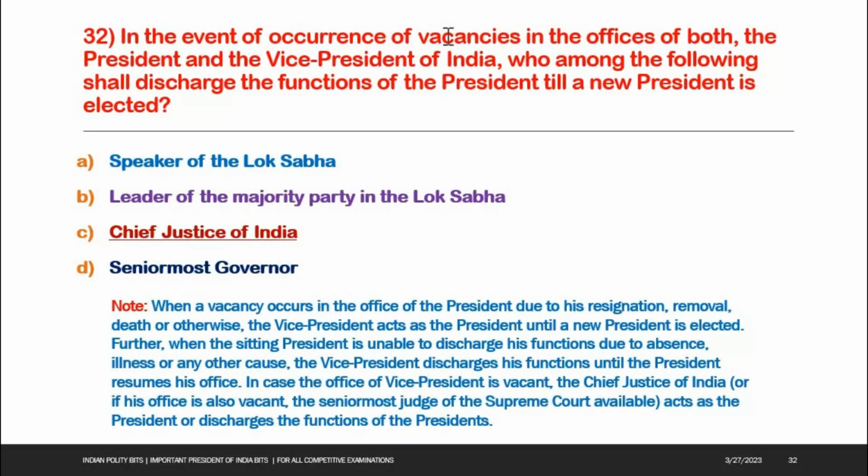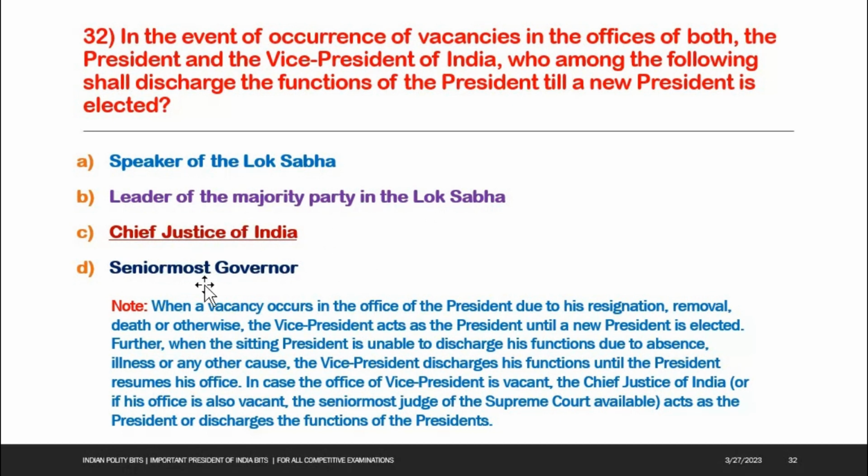Next one. In the event of occurrence of vacancies in the offices of both the President and Vice President of India, who among the following shall discharge the functions of the President till a new President is elected? Options: A. Speaker of the Lok Sabha. B. Leader of the majority party in the Lok Sabha. C. Chief Justice of India. D. Senior most governor. Option C is the right answer.